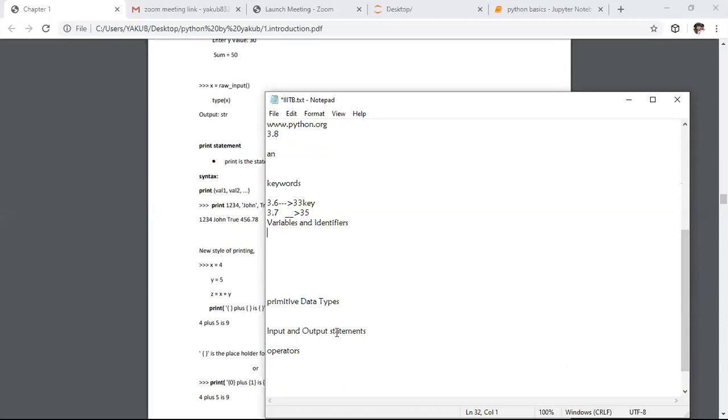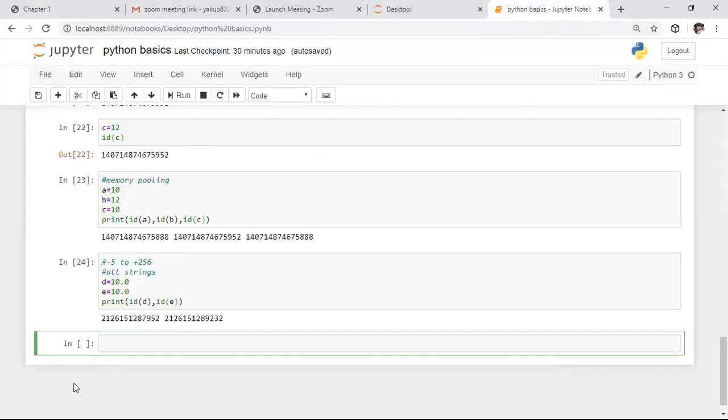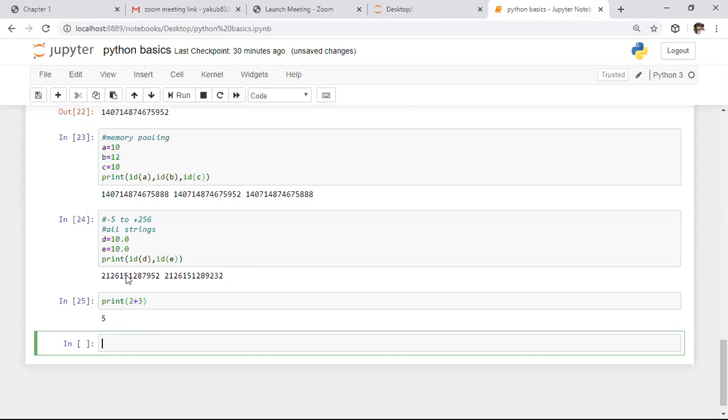If you want to print something, we need to use the print function directly. It is not like the low-level, mid-level, or high-level languages; it's a very high-level language. So if you want to print something directly, we only need to specify the print statement. In the print statement, I want to execute this statement: 2 plus 3. Whenever you use this, it will return the output.